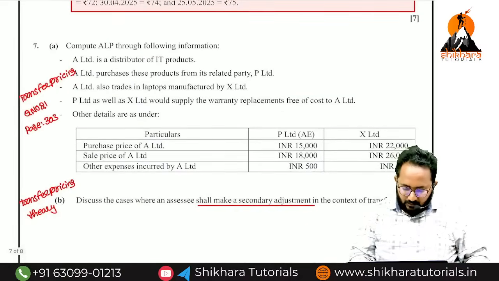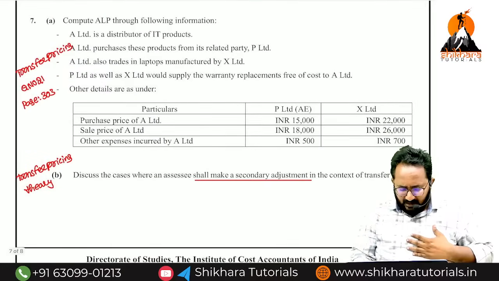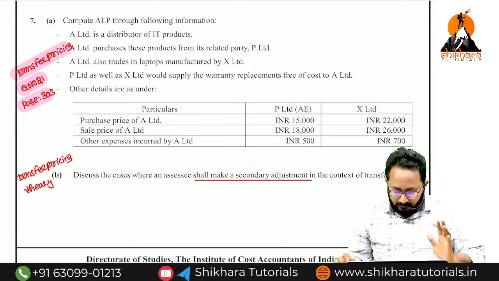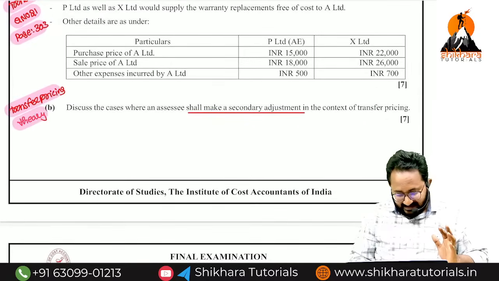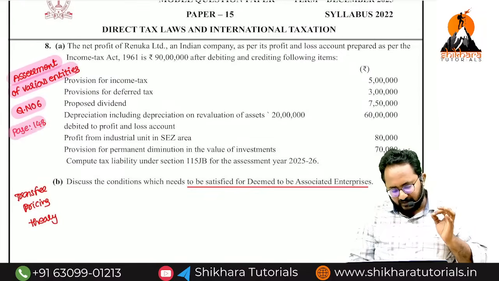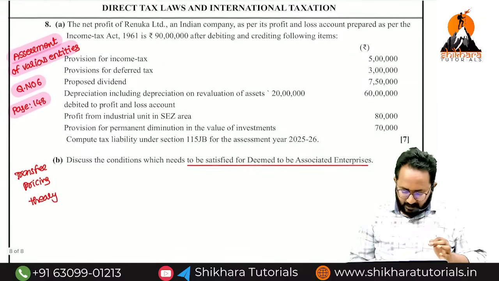Next, this is nothing but transfer pricing ALP method, question number 21 in our workbook. There is a transfer pricing theory. There is an assessment of various entities. Ditto question we have in our workbook, question number 6, transfer pricing theory.